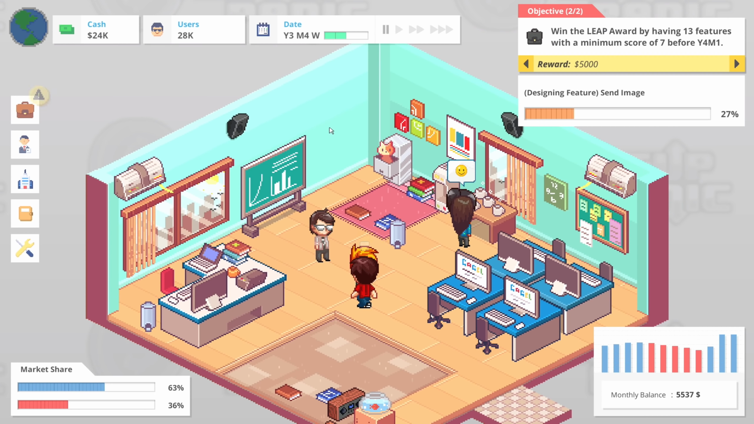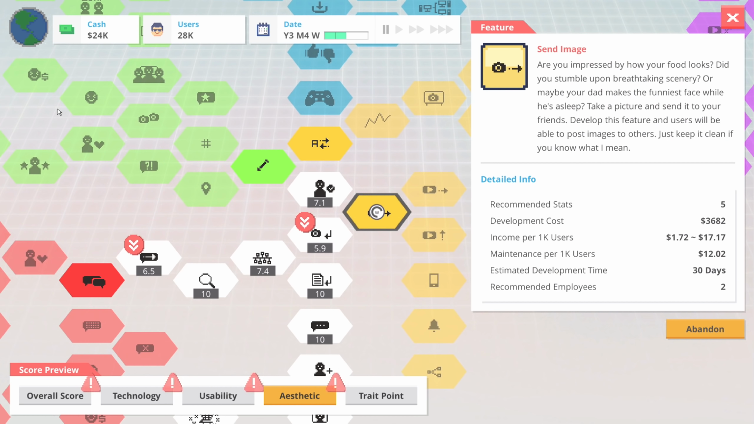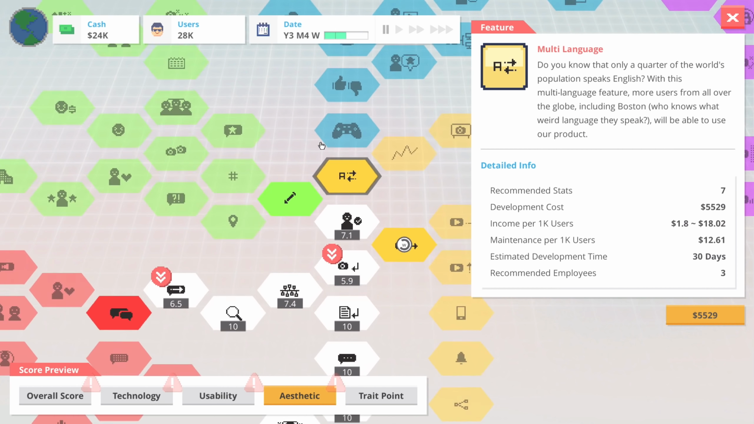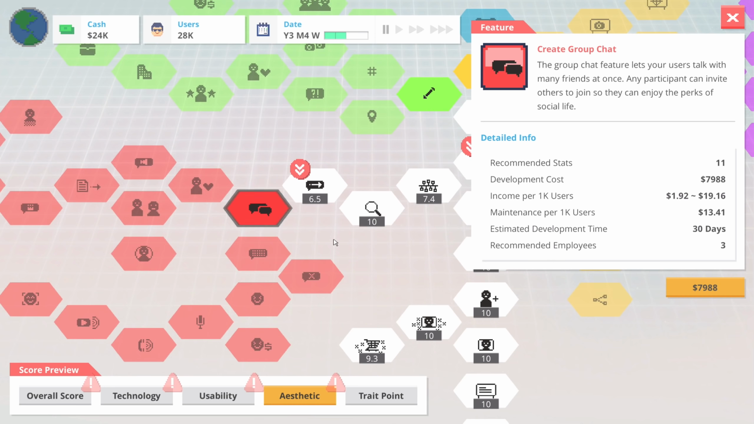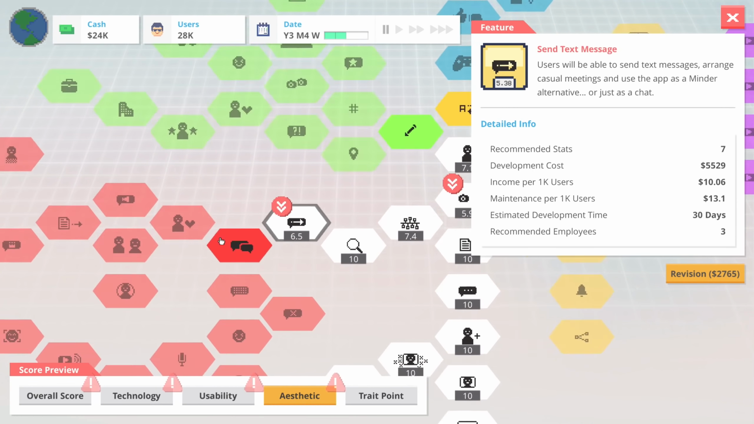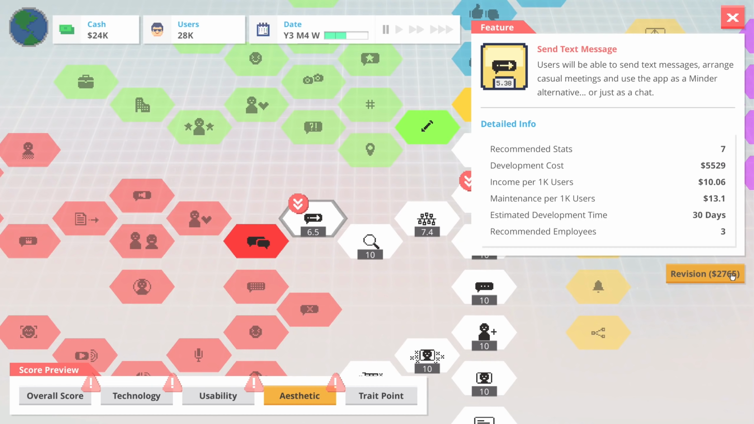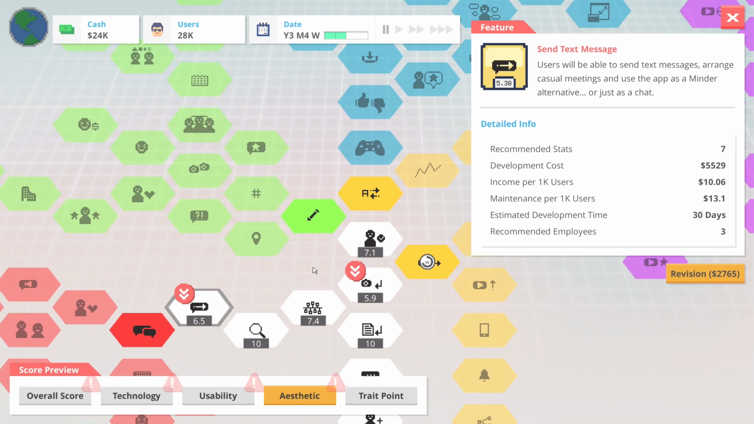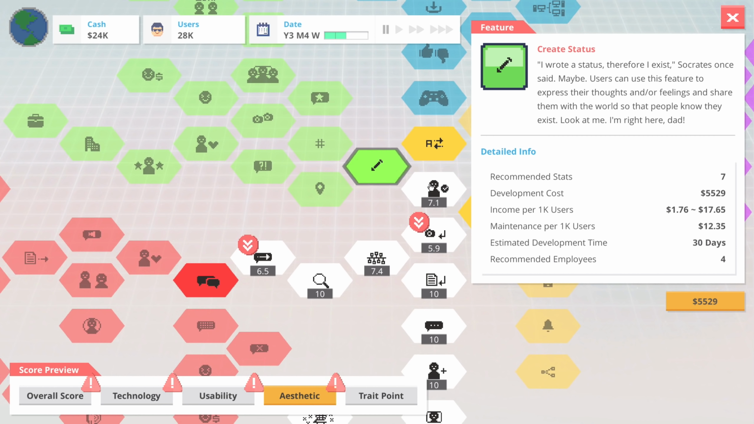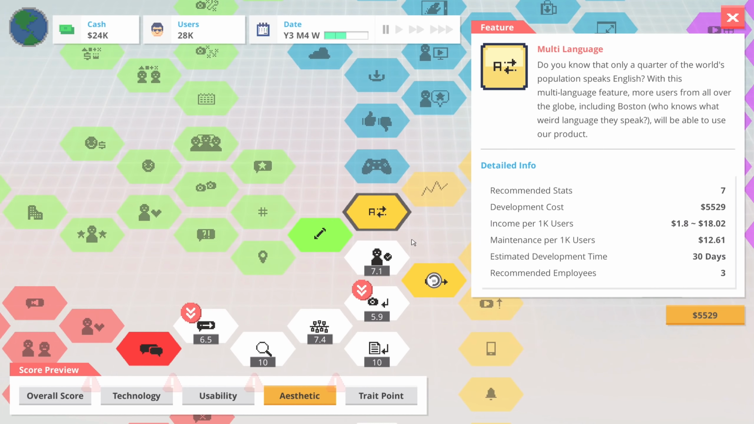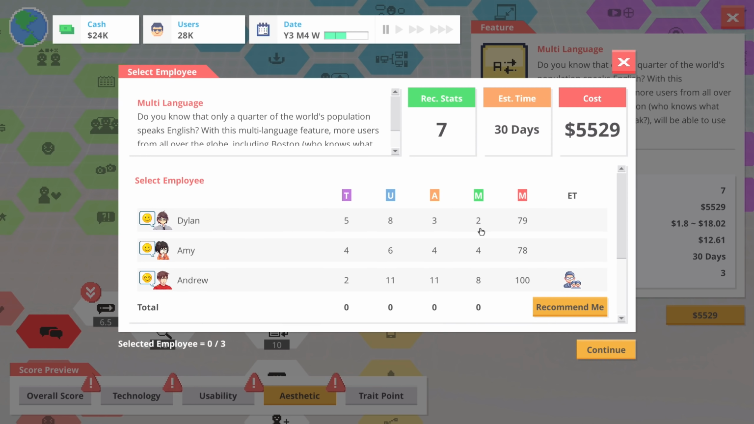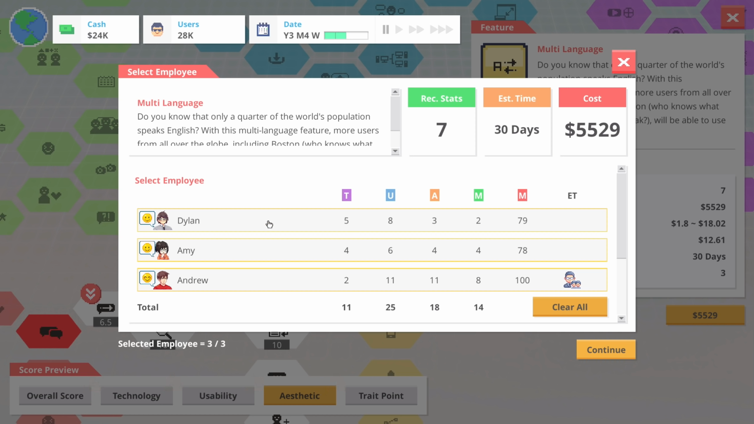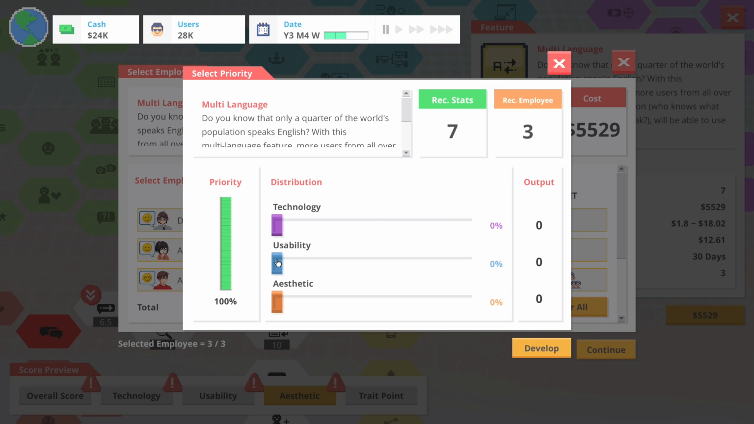Right, now hold on a minute. Because we now have 5 employees, 3 of which I believe aren't doing anything. So multi-language is something we could look into, or group chats. Or we could look at revising text messages, which I feel like we should probably do before going into group chats. Or we could look at creating statuses, but we need 4 employees for that. Never mind. Okay. Well, I reckon multi-language. Since we have that Asian market over there, multi-language is probably not a bad idea. Kind of expensive, but sure.